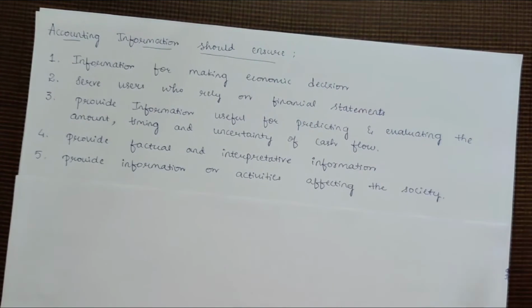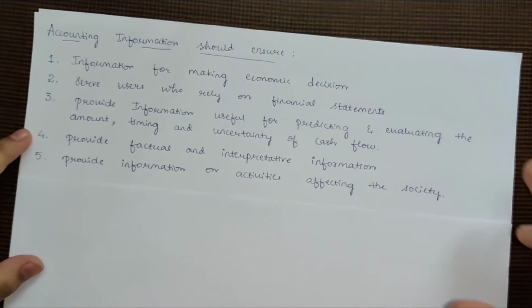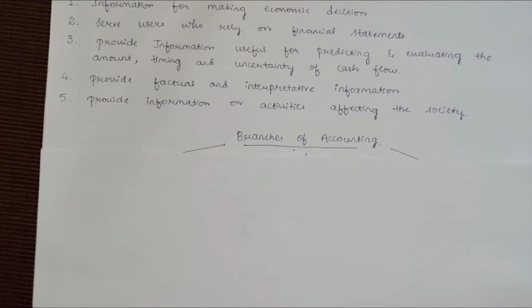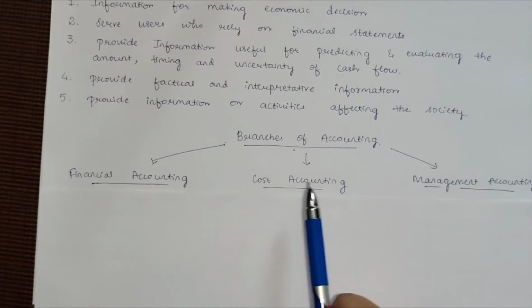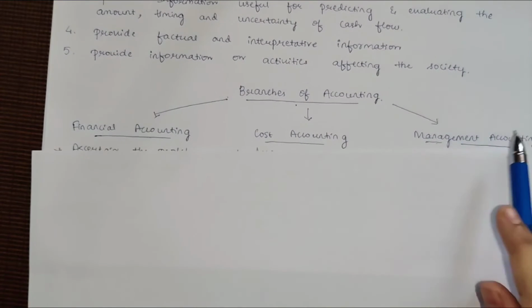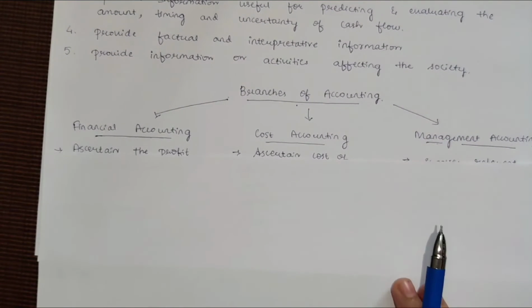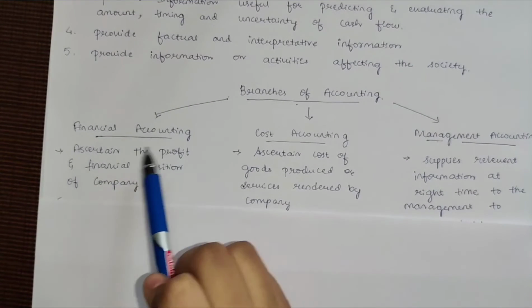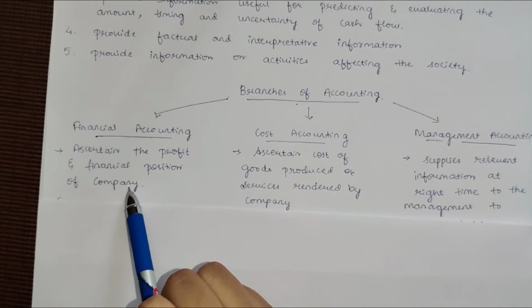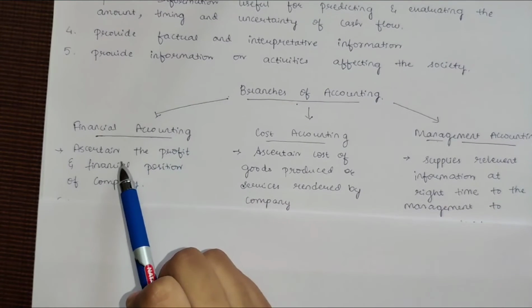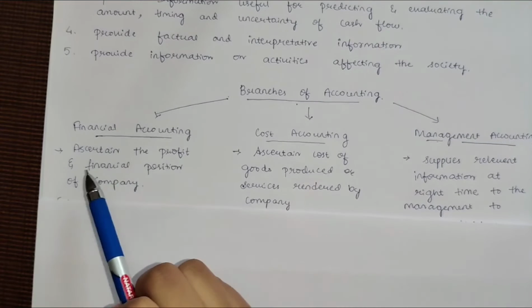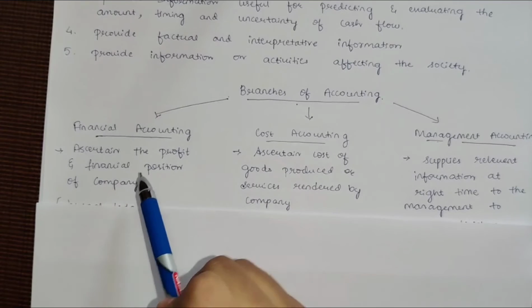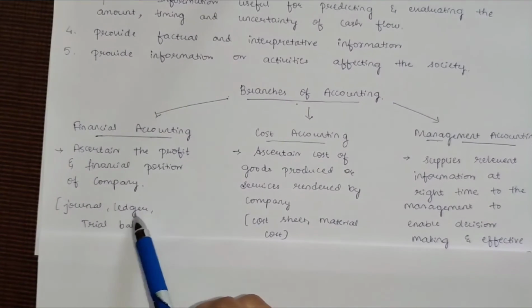So next is branches of accounting. Branches of accounting are of three types, that is financial accounting, cost accounting, and management accounting. So we are going to study them one by one. In financial accounting, we ascertain the profit and financial position of a company. Financial accounting totally relies on the profit, whether the company is making profit or not, and what is the exact financial position of a company. This can be ascertained by making the journal, ledger, and trial balance here.